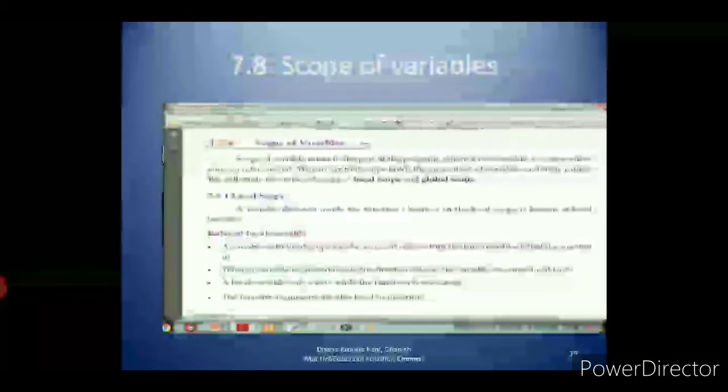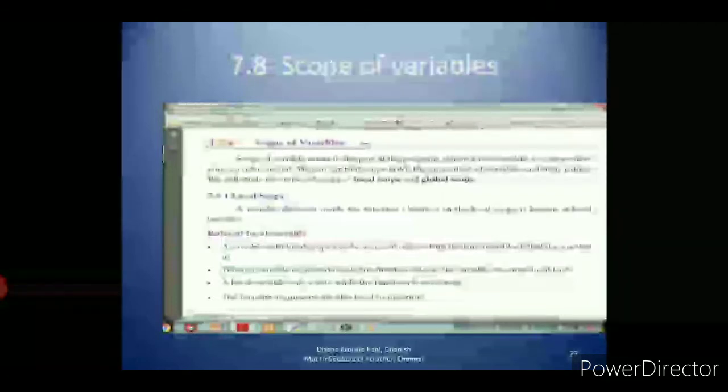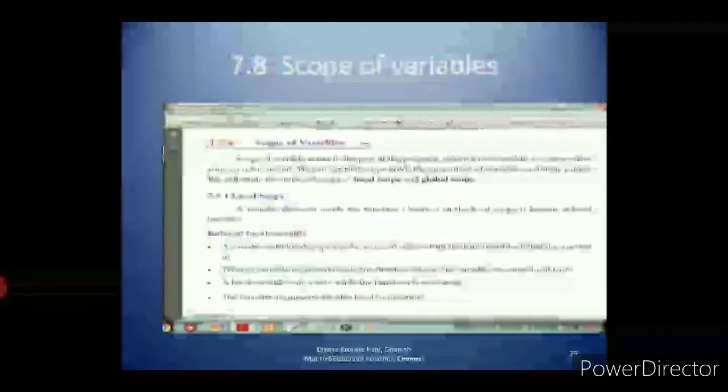So scope of variables refers to the part of the program where it is accessible, that is the area where you can refer to or use it. We can say that scope holds the current set of variables and their values. We will study two types of scopes: one is local scope, another one is global scope.